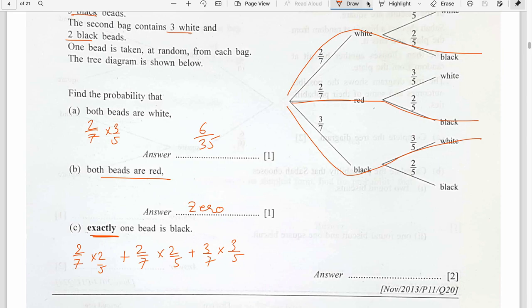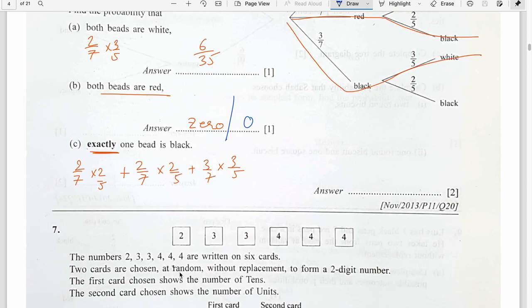You can do that. Unless stated, there is no restriction. You can write as you feel comfortable. Decimals, fractions, numbers, words, you can write it as you feel comfortable. 4 by 35, 4 by 35 and 9 by 35. 4 and 4 is 8, 8 and 9 is 17, so 17 by 35.